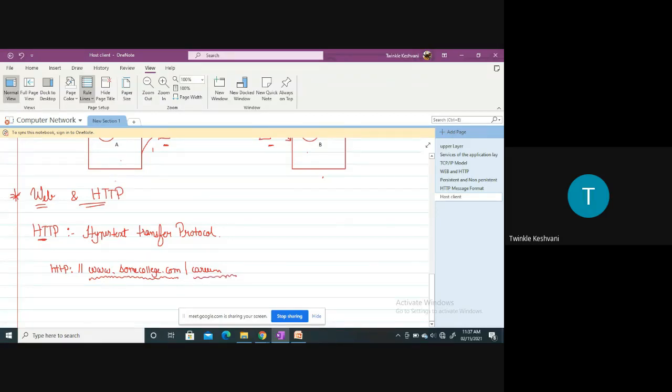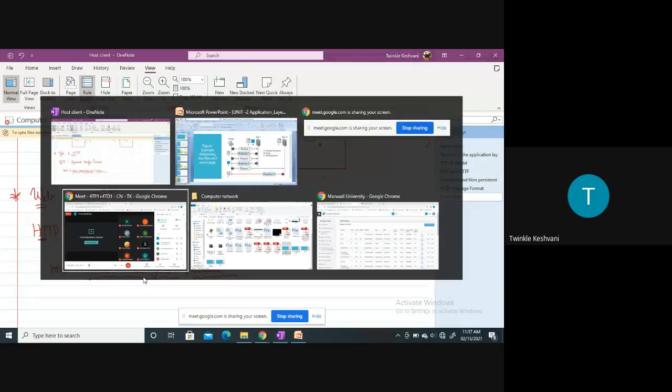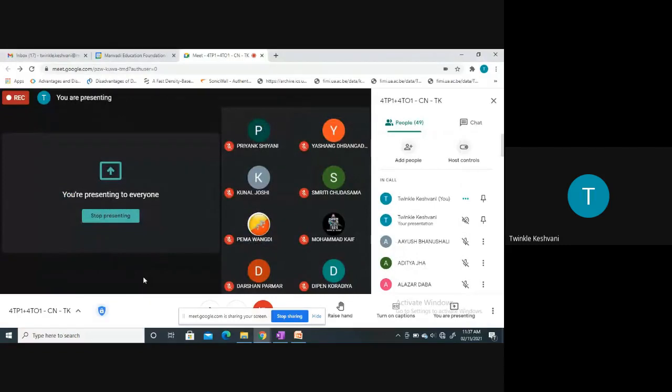So what happens in this case? Whenever I am searching for a website, first of all I need to mention the URL for the same, and if I'm looking for any specific object, what is an object here? Can someone tell me? Let me ask one thing: what is a website?